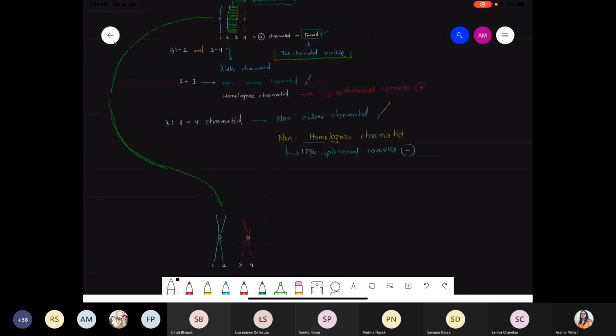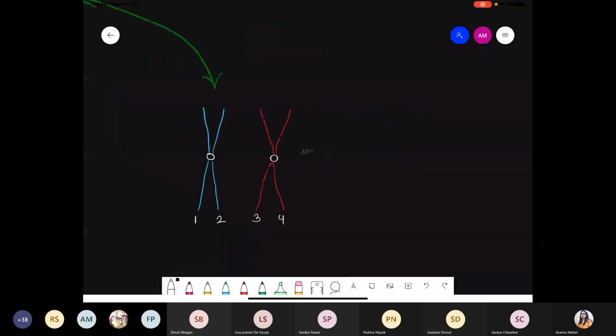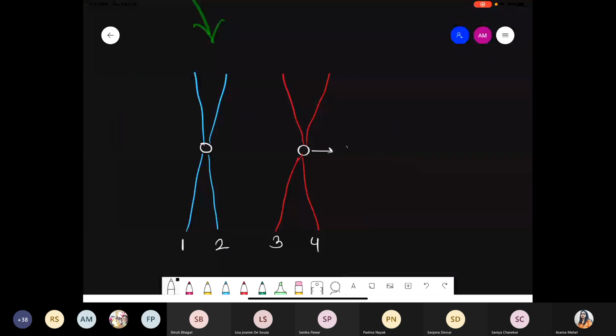In this point of view, here we draw individual 4 chromatids. यहाँ पे हमने क्या किया, we represent the centromere, and you know very well the function of the centromere, they can hold two sister chromatids together. So obviously 1 and 2 get held together with the help of the centromere, that is this white color represents the centromere. Similarly 3 and 4 also get joined, held together with the help of the centromere. Rest of the things are the same.